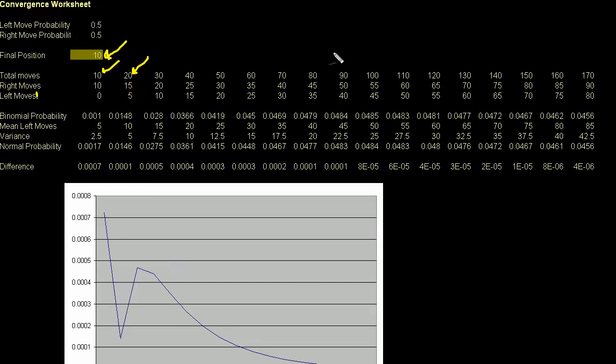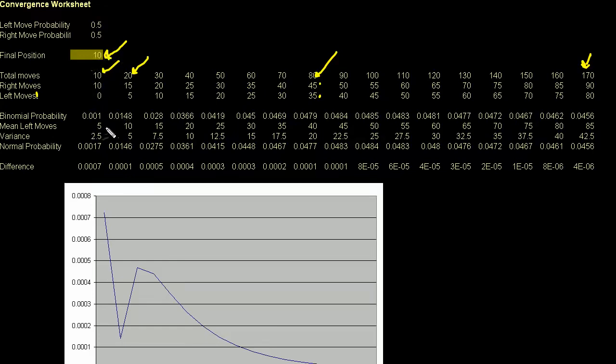And likewise, if I take 80 flips of my coin to go left or right, in order to end up 10 to the right, I have to take 45 right moves and 35 left moves in any order. And it'll end up 10 to the right. So what I want to figure out is, as I take a bunch of total moves, here I max it out at 170, but you could say if I started flipping this coin an infinite number of times, what's the probability that my final position is 10 to the right.